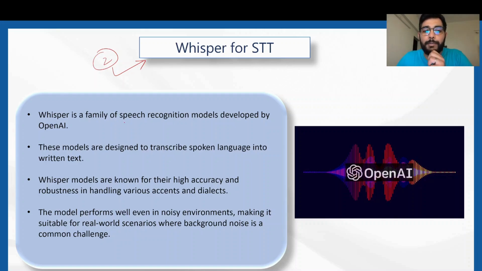So Whisper is a family of speech recognition models developed by OpenAI. It is also designed to transcribe spoken language into written text. Whisper models are known for their high accuracy and robustness in handling various accents and dialects. So it can handle multiple accents and dialects with a higher accuracy. These models perform well even in noisy environments, making them suitable for real world scenarios where background noise is a common challenge. That is one of the major advantages of Whisper, that it can ignore the background noise in any audio and transcribe the text accurately even with the background noise present.